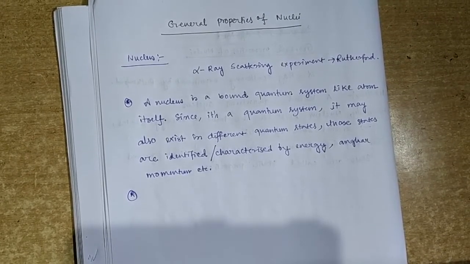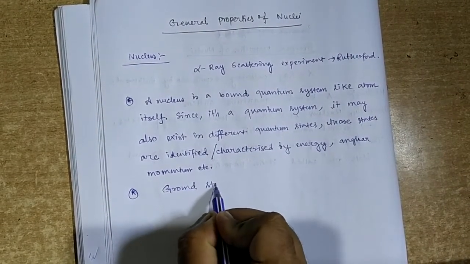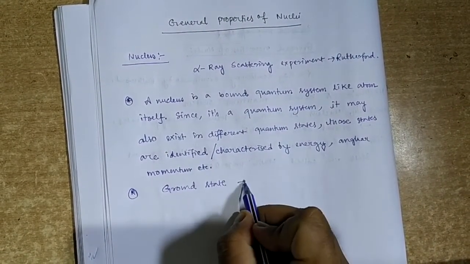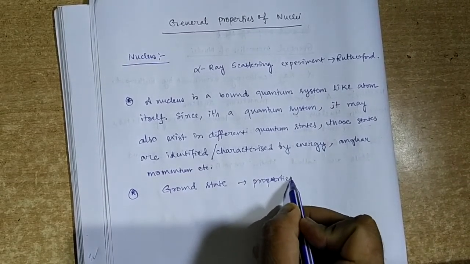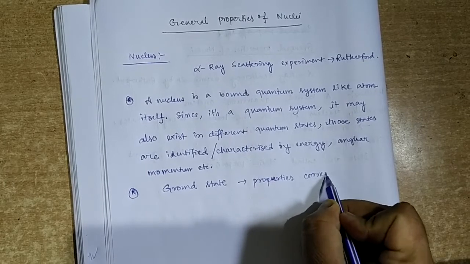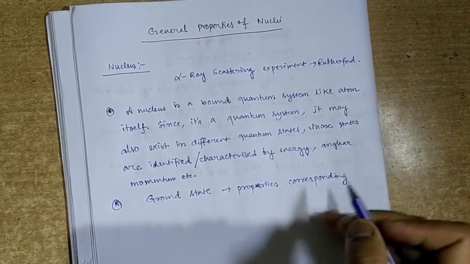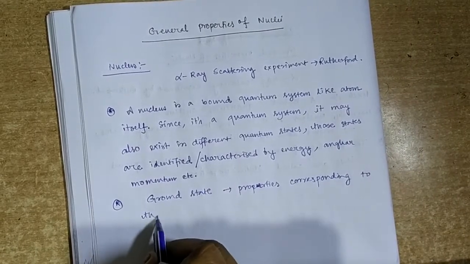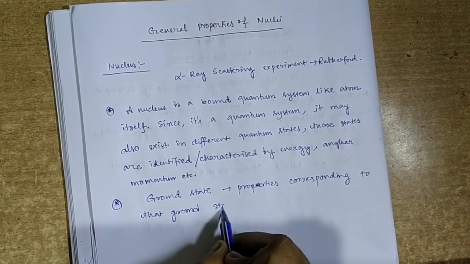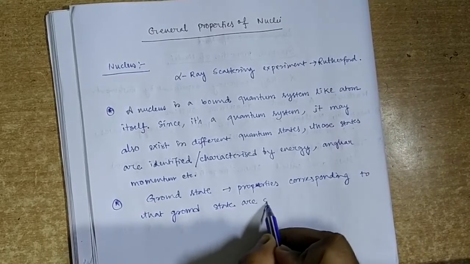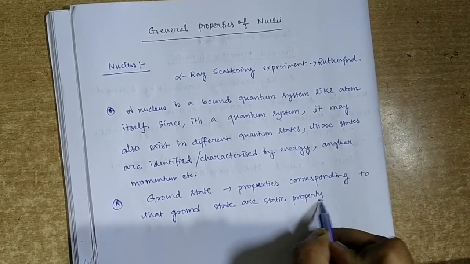state are called static properties. Okay, static properties.